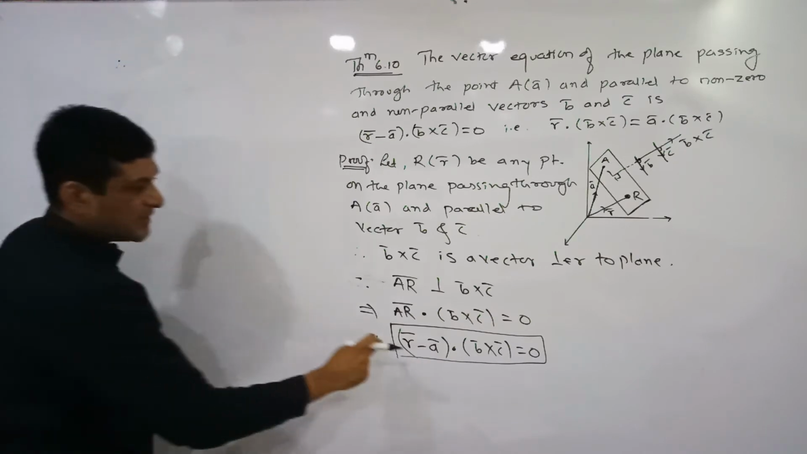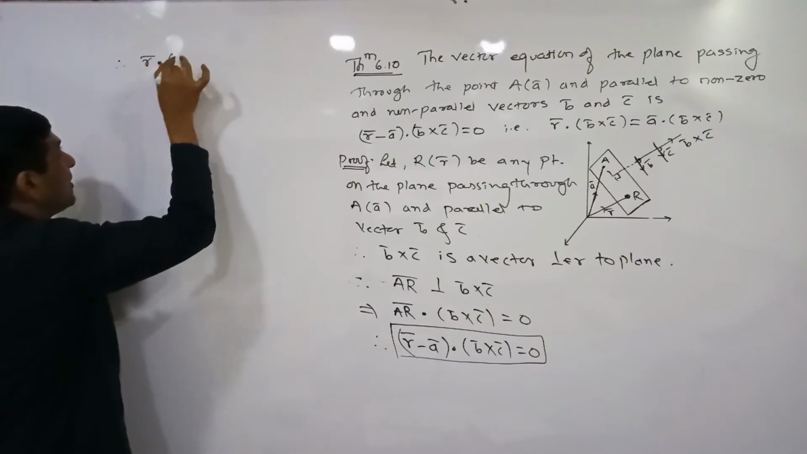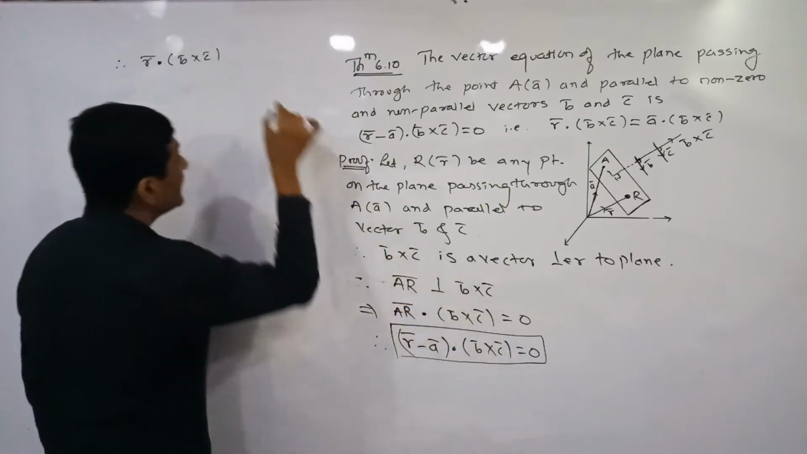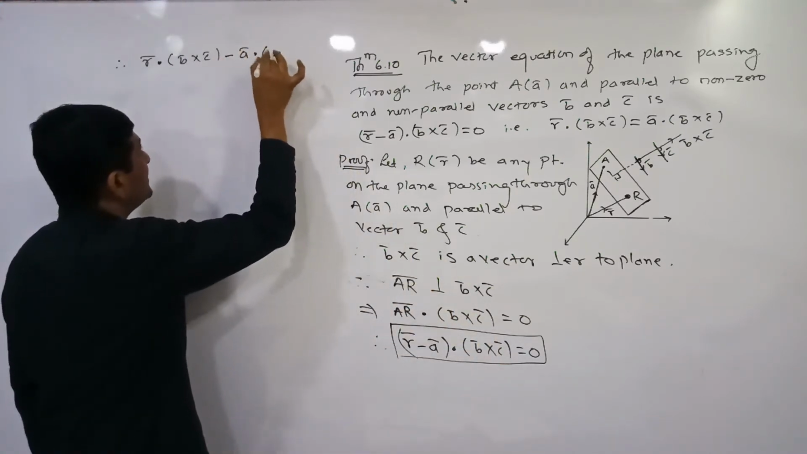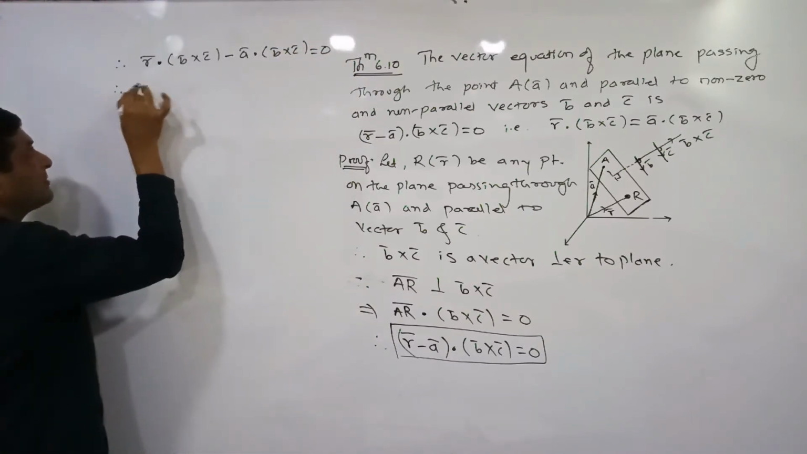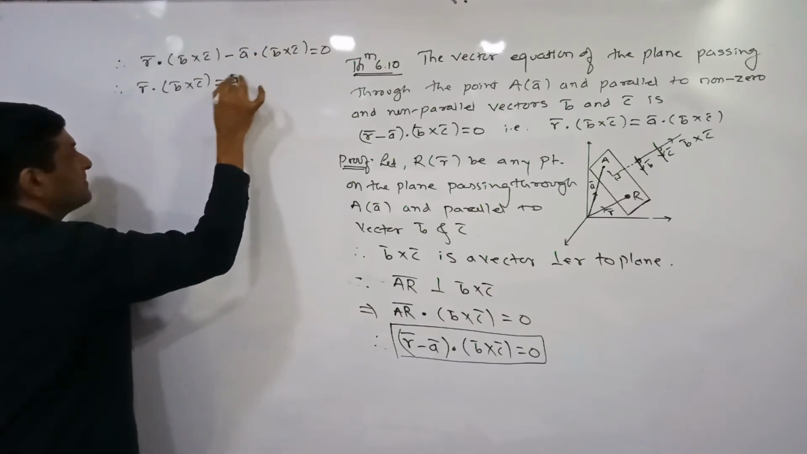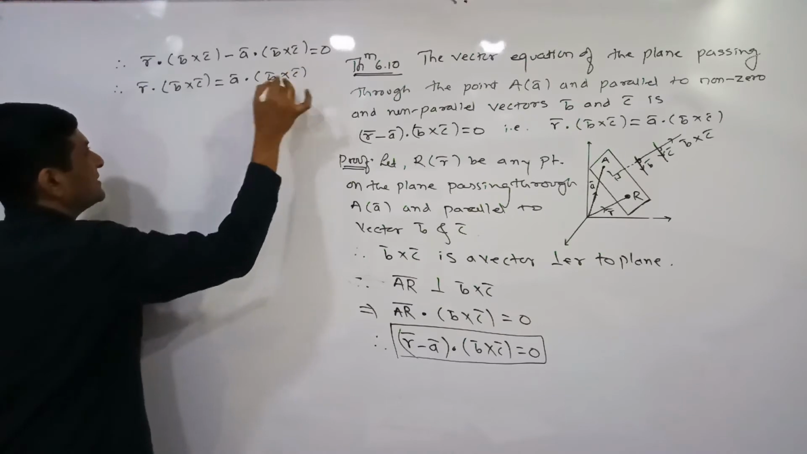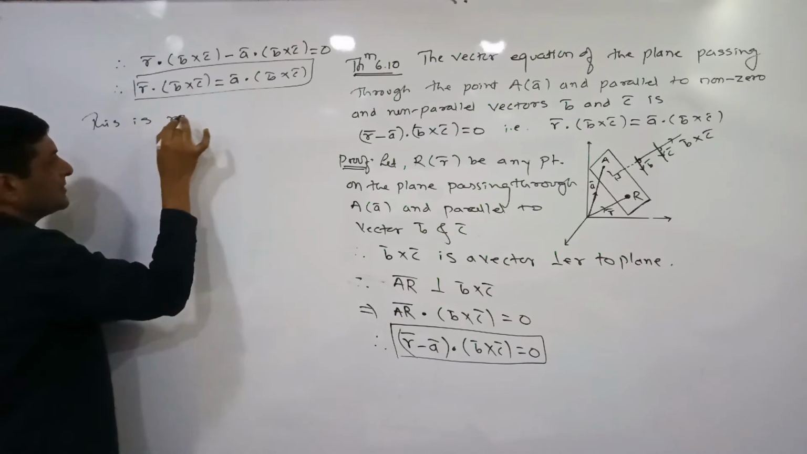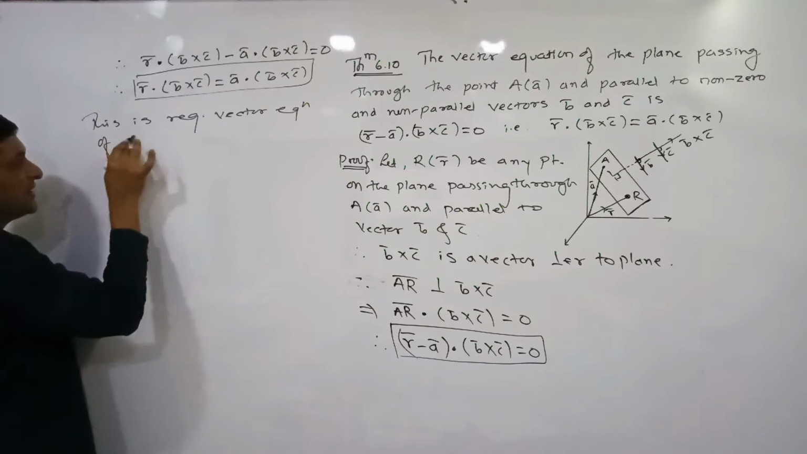First we take the dot product R bar dot B bar cross C bar, and then take the dot product of minus A bar. So what we'll get here? Minus A bar dot B bar cross C bar is equal to 0. Therefore R bar dot B bar cross C bar, keep it as it is, and this minus term on this side will become plus A bar dot B bar cross C bar. So this is the required vector equation of plane.